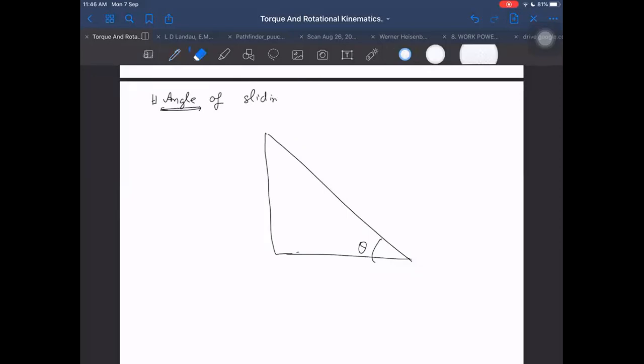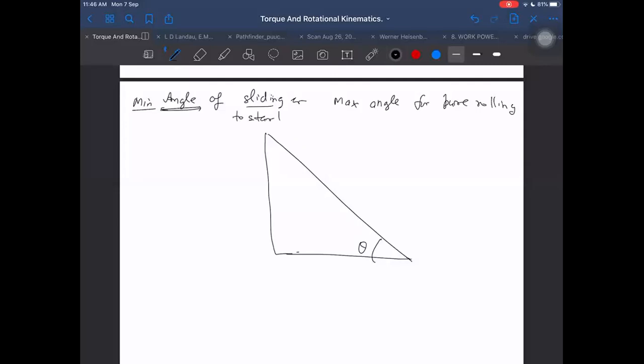And minimum angle of sliding, I should say. Minimum angle for sliding, or I can call it maximum angle for pure rolling. So, the minimum angle for the sliding to start is equal to the maximum angle up to which the pure rolling takes place. Both are the same thing.